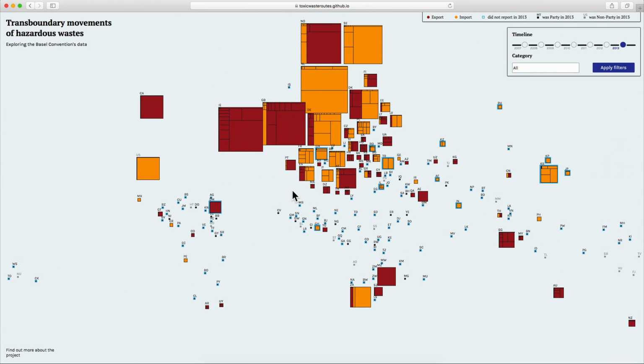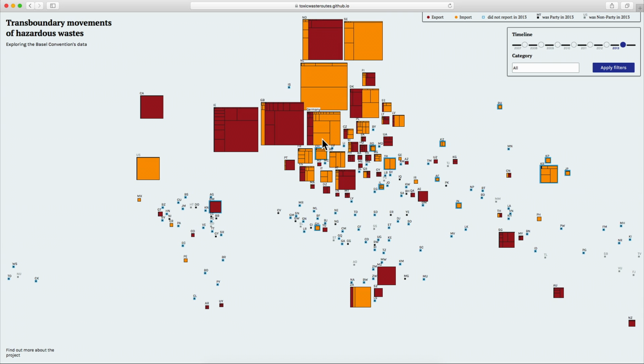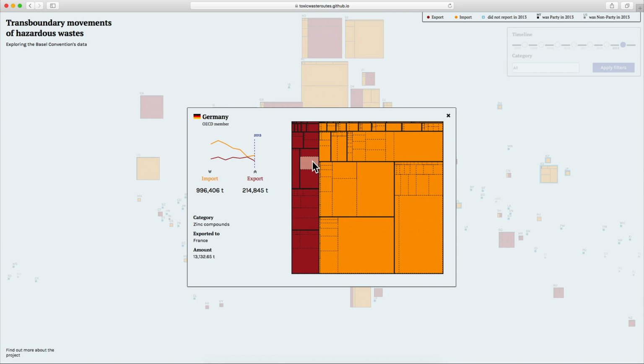By clicking on the top of a country, Germany for instance, we see the amounts of hazardous waste exported in red and imported in clear orange. Each box represents an importing or exporting partner country, and by putting your cursor on top, you get more detailed information about the nature of waste and the specific amount.